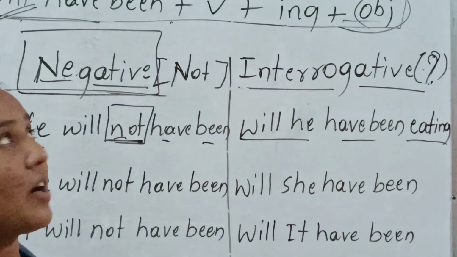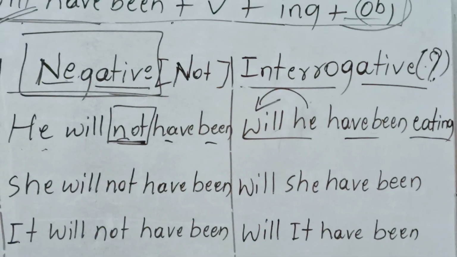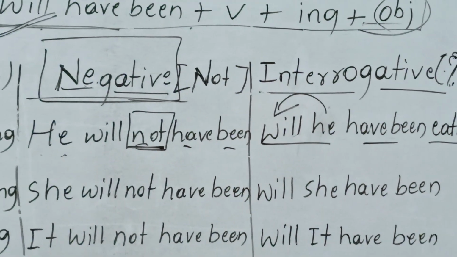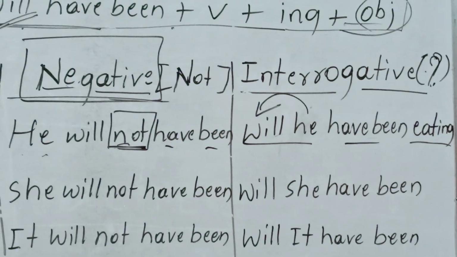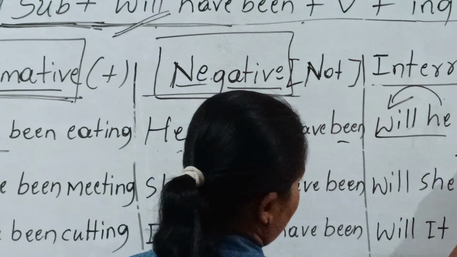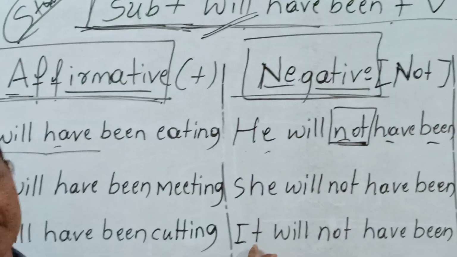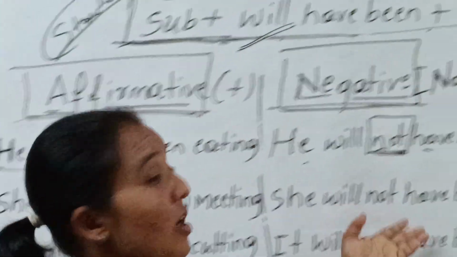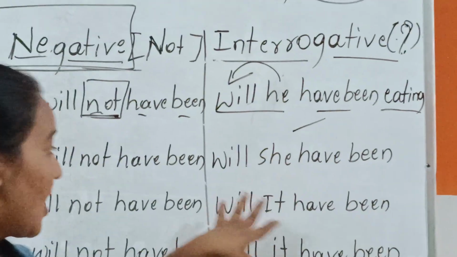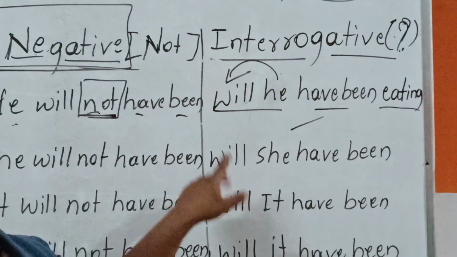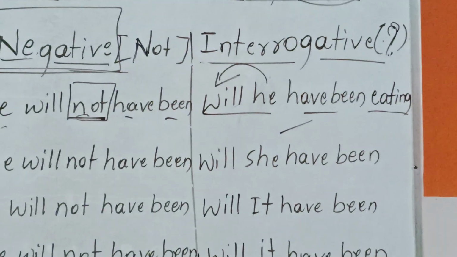So here, the only things that change are the auxiliary verb and the pronoun, which are interchanged, and that becomes a question. Then: she will have been meeting, she will not have been meeting, and will she have been meeting?